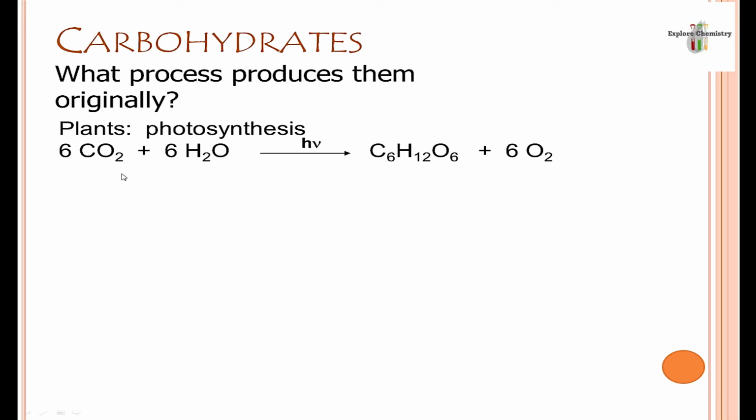Carbon dioxide in plants reacts with water in the presence of sunlight. This reaction takes place. Chlorophyll and sunlight are used in this reaction. Carbon dioxide and water are converted into glucose and oxygen. As you know, plants inhale carbon dioxide and exhale oxygen. So through this process, they convert carbon dioxide into oxygen with the formation of glucose. This is the formula of glucose, and glucose is the simplest carbohydrate.